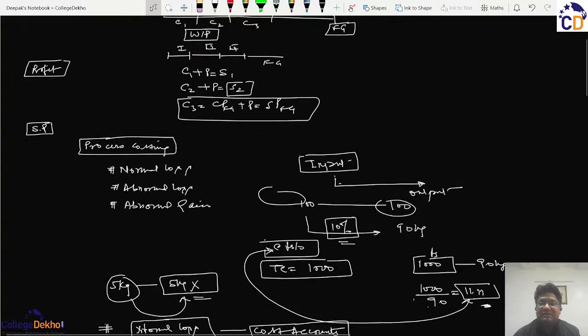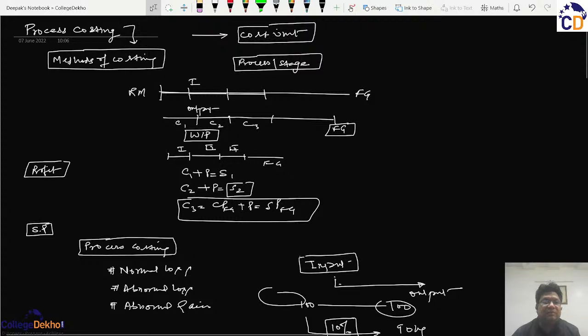Now, this is the first concept about process costing, where we have to understand what is abnormal loss, what is abnormal gain, and how they are valued. In the next session, we will undertake the cost unit, and in process costing we don't create a cost unit in the normal format, we adapt it in the form of an account.